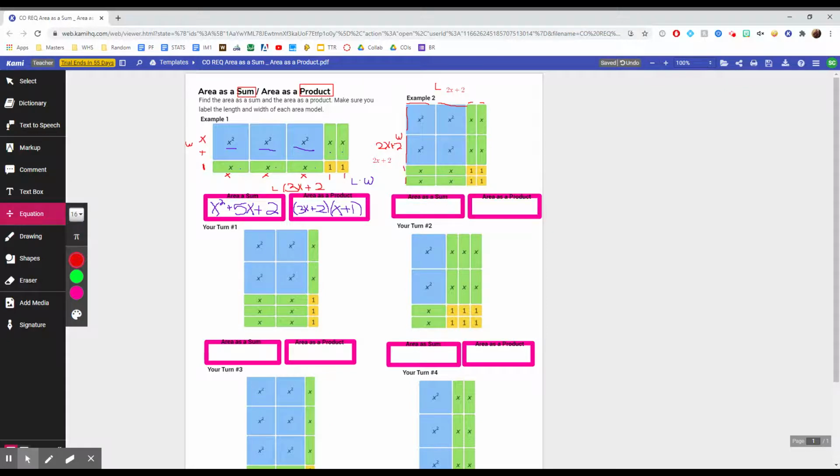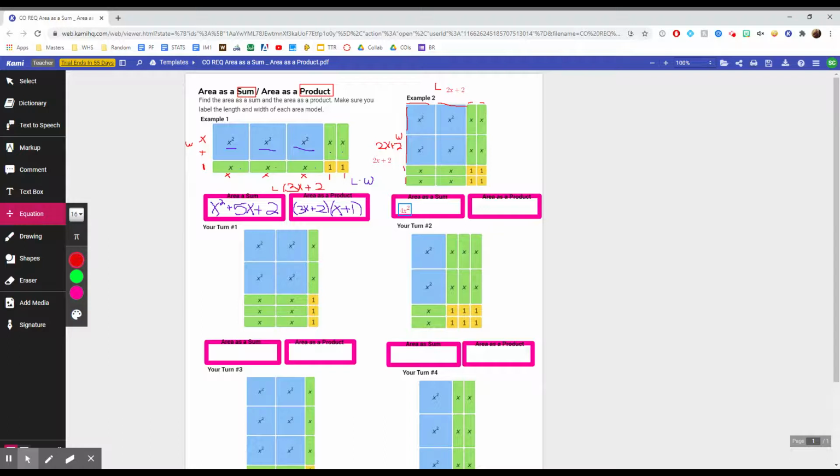Okay. So now here, I'm going to go to my area as a sum. And again, that's when I count all the tiles. I'm going to start with the x squared tiles, and I see that I have 1, 2, 3, 4. So I say 4x to the second power.